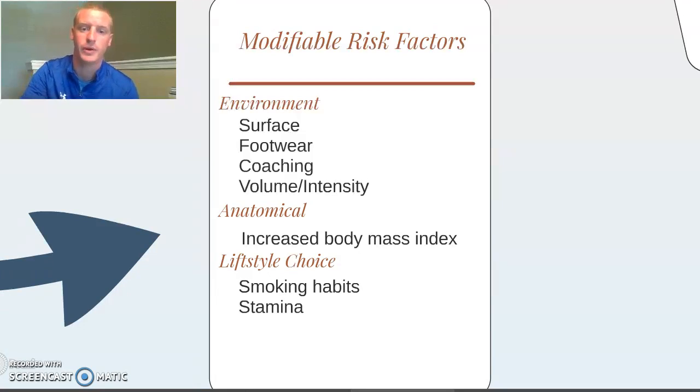For modifiable, we have things such as surface, footwear, coaching, volume, and intensity. These are things that we can modify based on what is happening with that person. So for the surface, there's literature to support that a risk factor for MTSS is a change in surface over the training sessions. In addition, the footwear that the person is wearing, the coaching style, and volume and intensity.